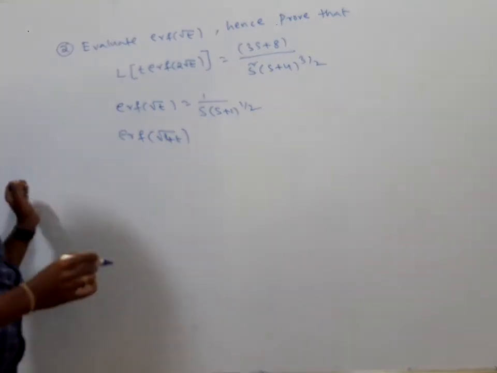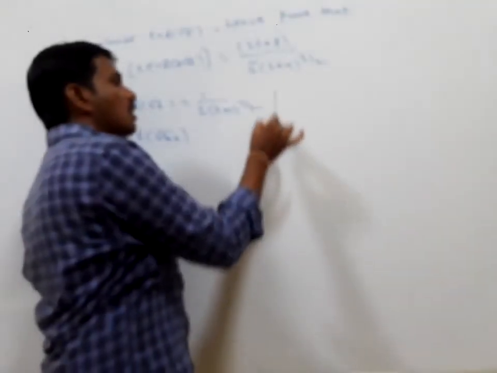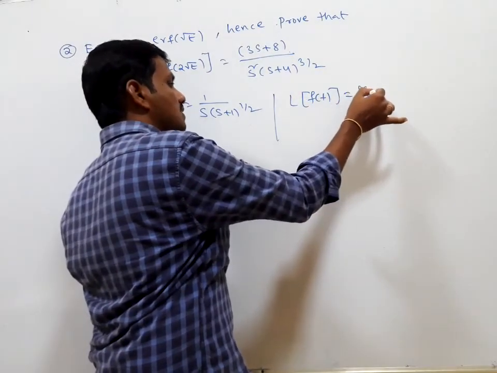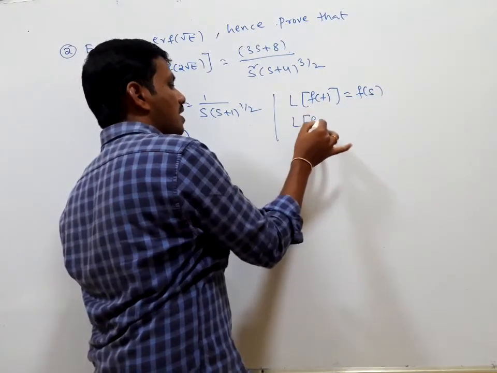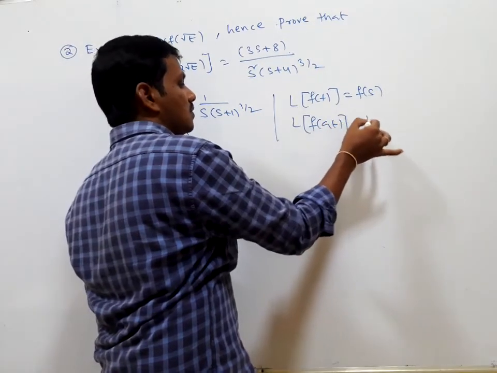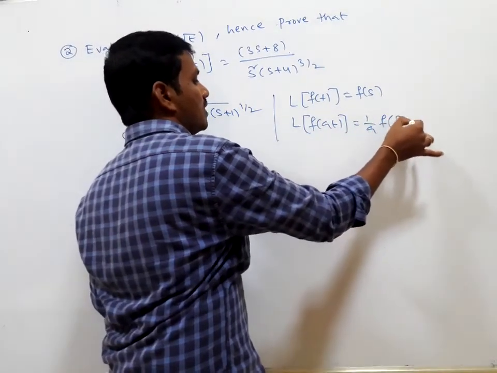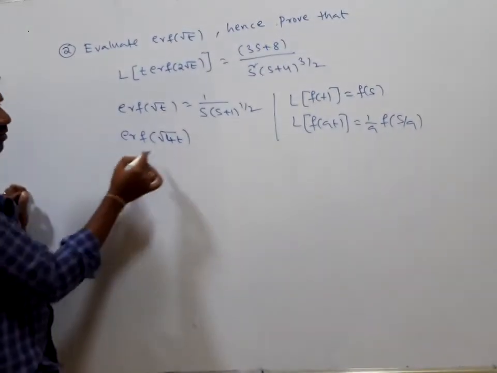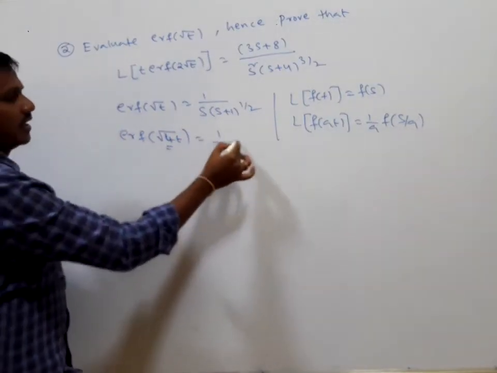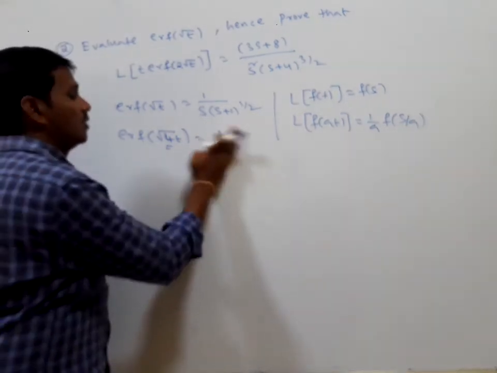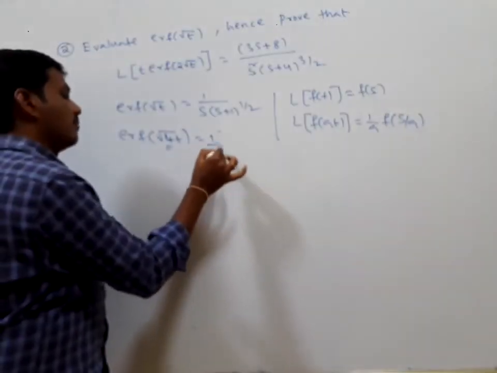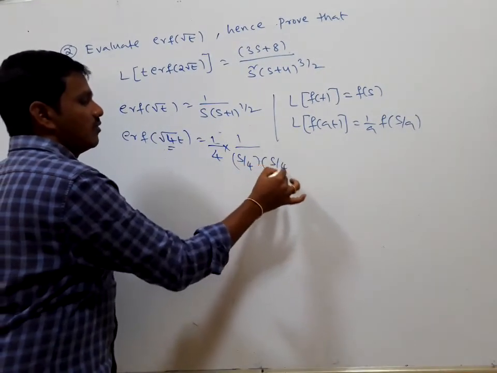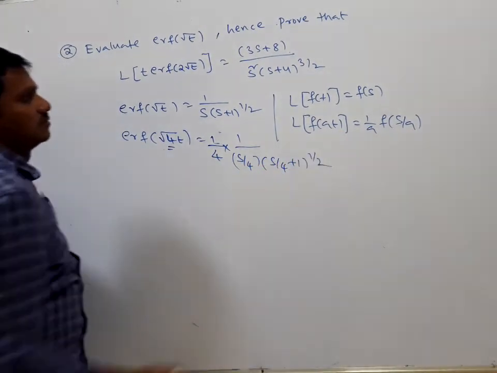But we have the change of scale property. If the Laplace transform of f of t is equal to F of s, then the Laplace transform of f of at is equal to 1 by a into F of s by a. Here, instead of a, 4 is there. So it is 1 by 4 into F of s by 4, which is 1 by 4 into s by 4 plus 1 whole to the power of 1 by 2.